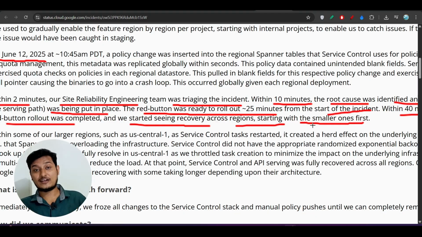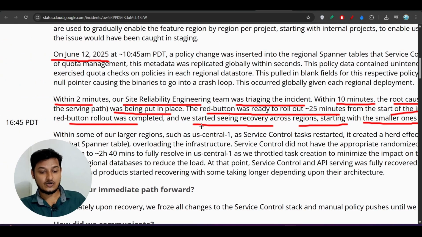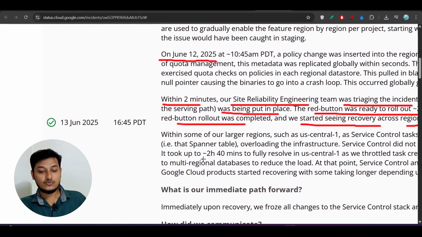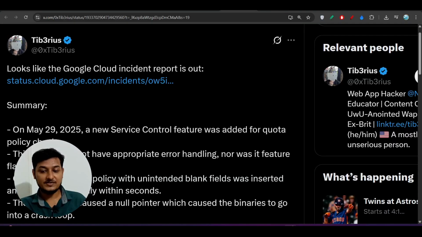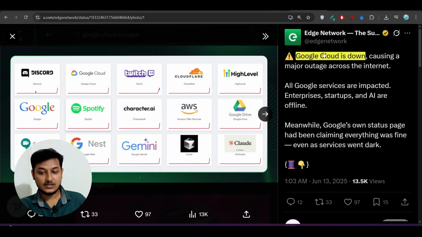So they should actually have done this when they were doing the coding, right? But they have not done these simple things. That's why this damage cost around 2.5 hours. Okay, and these services went down and caused a major outage across the internet.